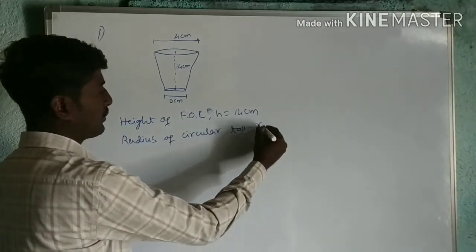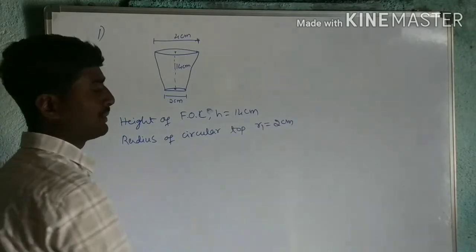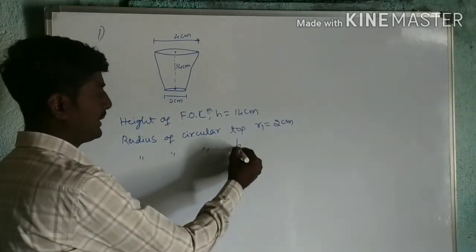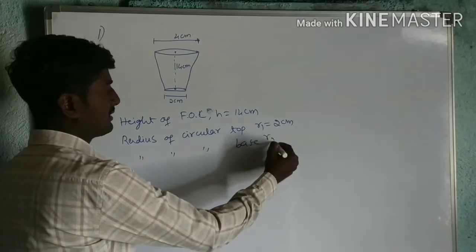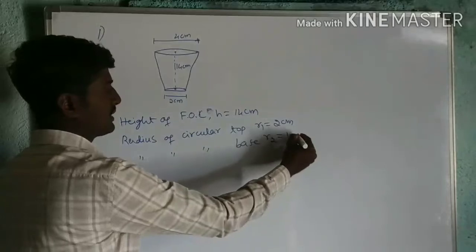R1 is equal to 4 divided by 2, that is 2 centimeter. Then radius of circular base R2 is 2 divided by 2, that is 1 centimeter.